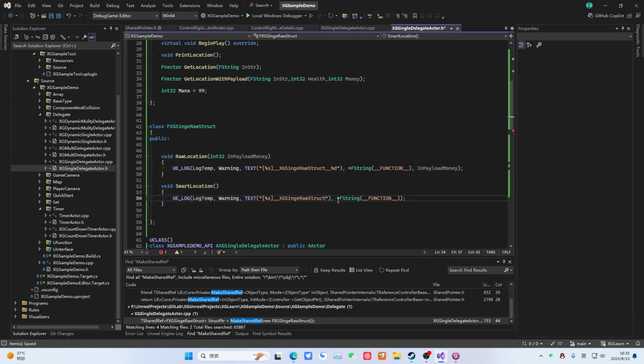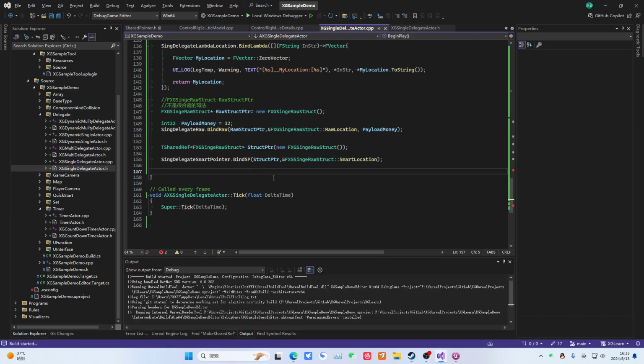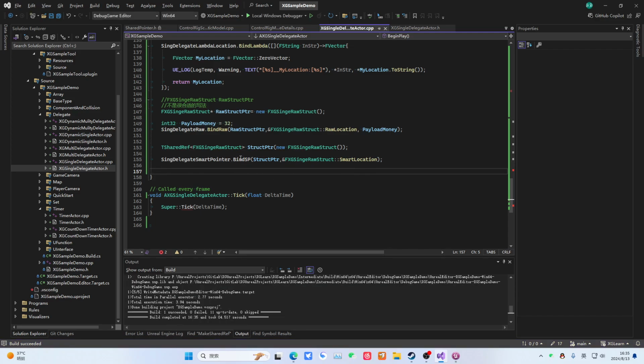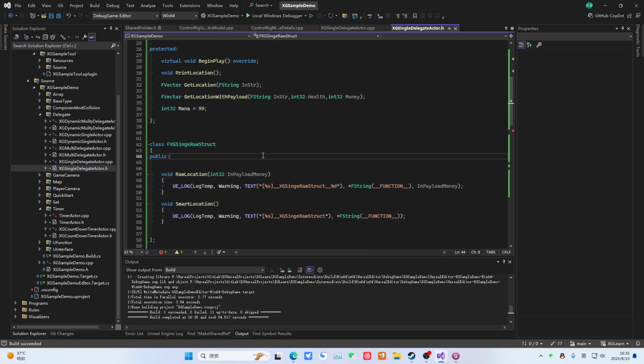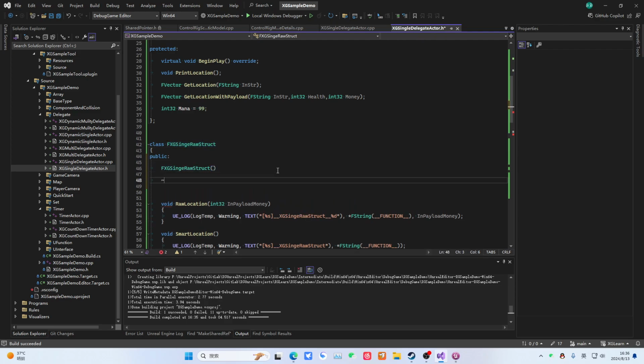Without the payload, this parameter is not needed either, because if you use it incorrectly, it might compile and report an error or give some error codes. And then the smart pointer binding here does not require a payload. Okay, so actually this is binding to a smart pointer to such an object. The advantage is that this object, the structure, won't have issues. That is, after this scope ends, there is only this smart pointer pointing to the object. So this object will be released.